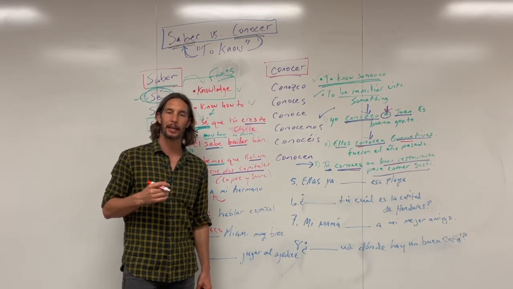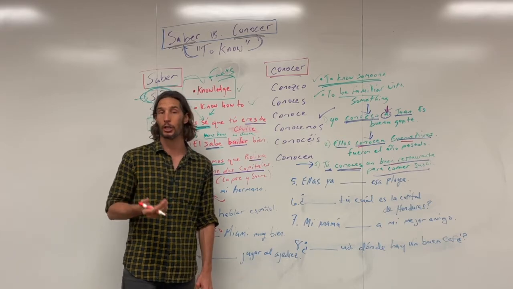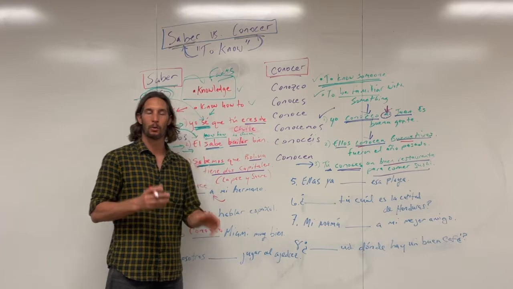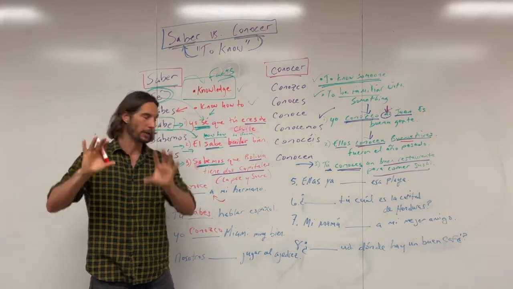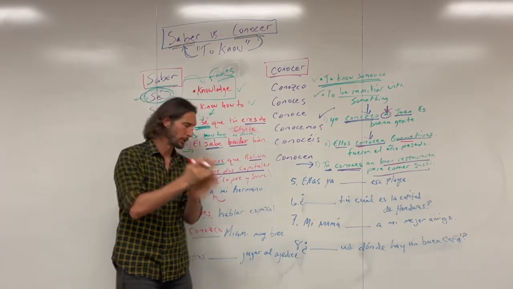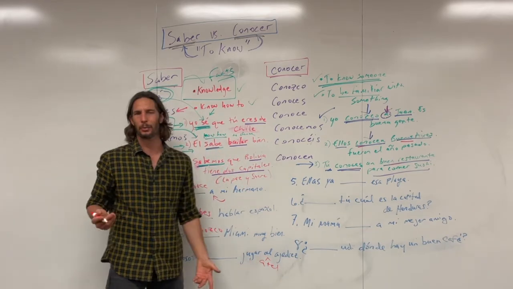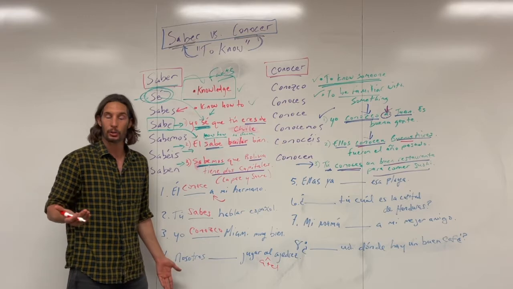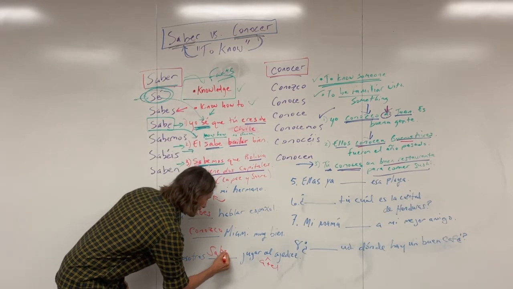Número cuatro, nosotros blank jugar al ajedrez. So this is saying, nosotros, we know how to play chess. Ajedrez is chess. So we have jugar al ajedrez, right? So you have that jugar a, and then whatever the sport or game is, and then el ajedrez. So that al is a plus el, right? So that becomes al. That's where you get that from. So nosotros, because we want to say we know how to, right? Knowledge or know-how. So we'd say nosotros sabemos.